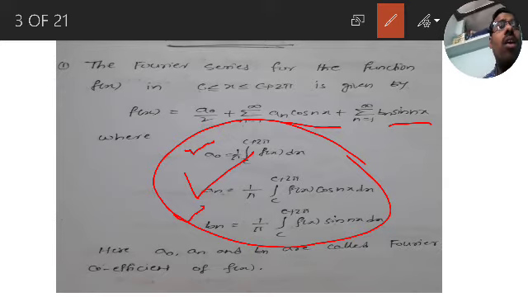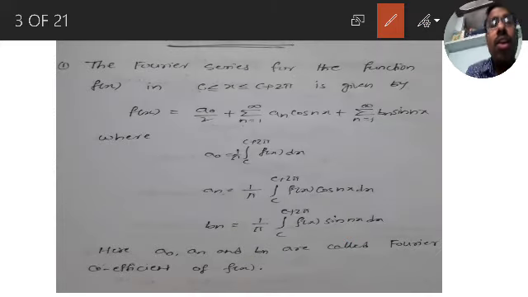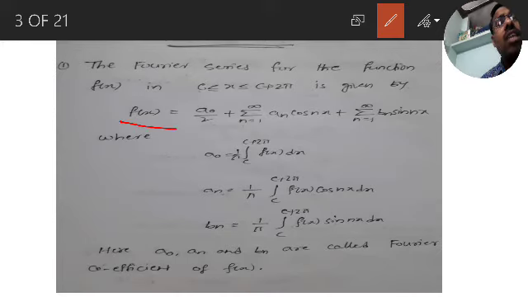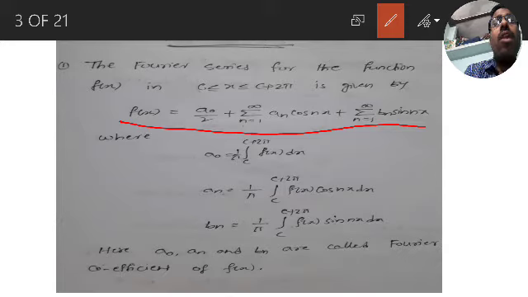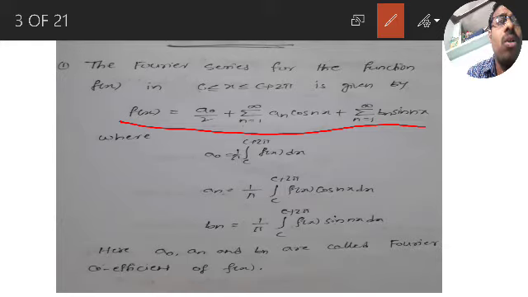So this is our definition of Fourier series for a given function in the interval c to c plus 2 pi. f of x is equal to a naught by 2 plus sigma n is equal to 1 to infinity a n into cos nx plus sigma n is equal to 1 to infinity b n into sin nx. A n relates to cos and b n relates to sin. Remember that without confusion.